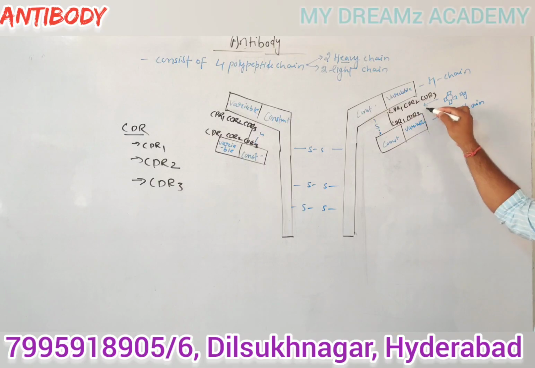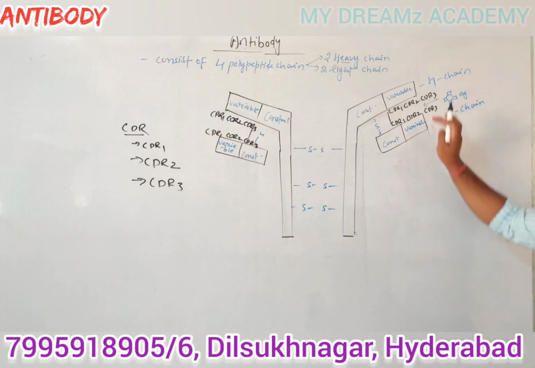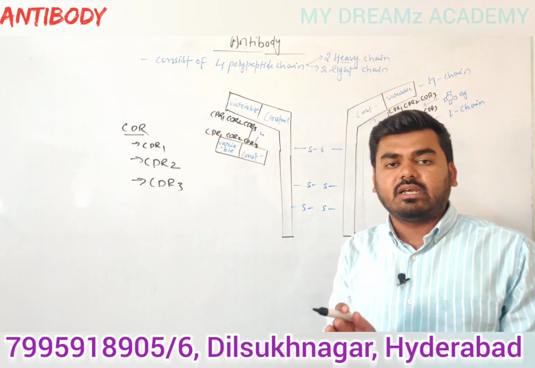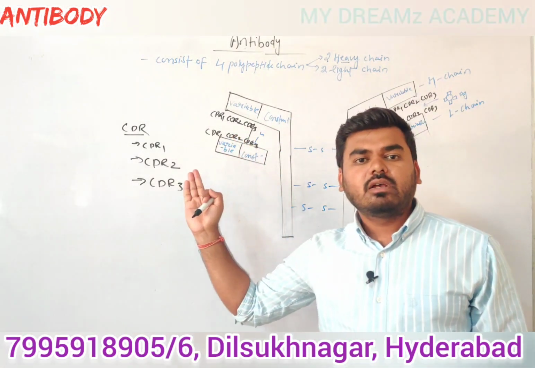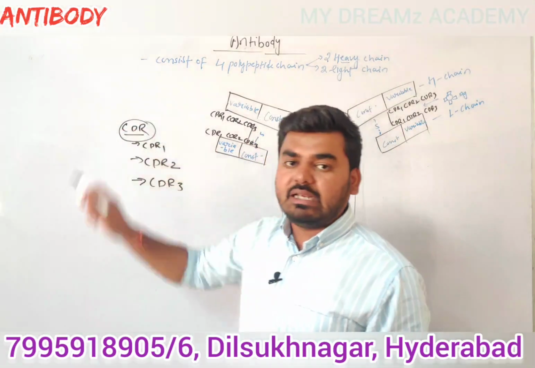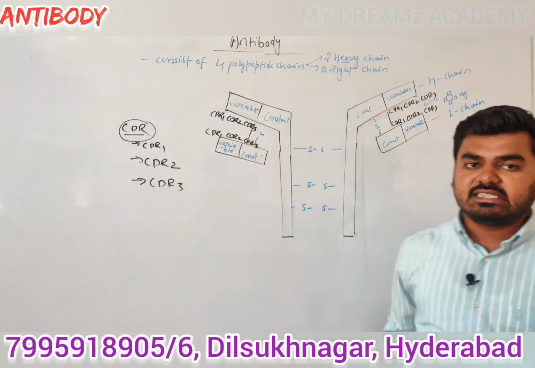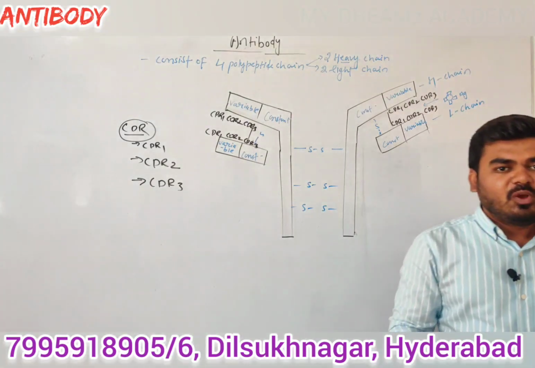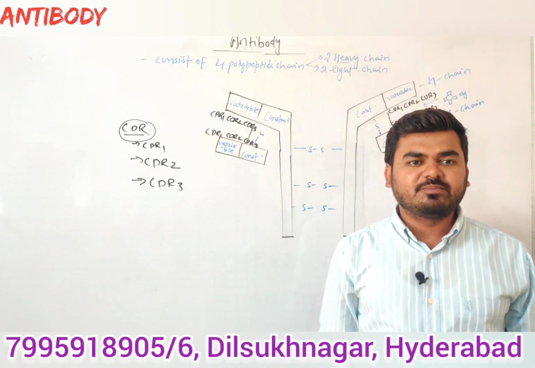How many CDRs are present, guys? 12 CDRs: 6 CDRs in the variable regions of heavy chains and 6 CDRs in the variable regions of light chains. And 1 CDR has the capability to bind with 1 antigen molecule. So at one time 1 antibody binds with 12 antigen molecules and destroys them. Is that clear or not?